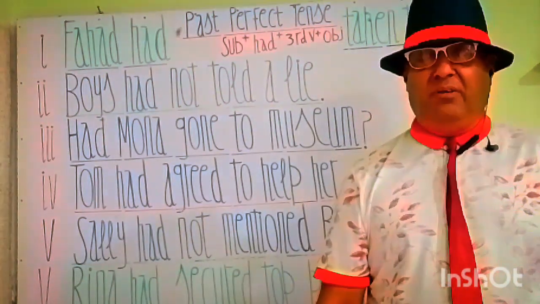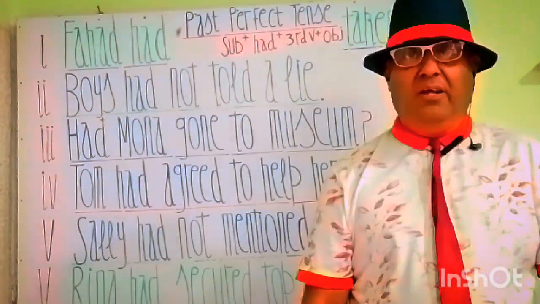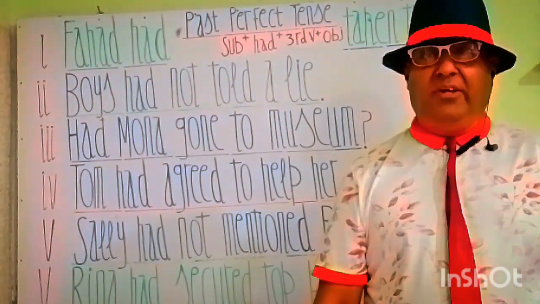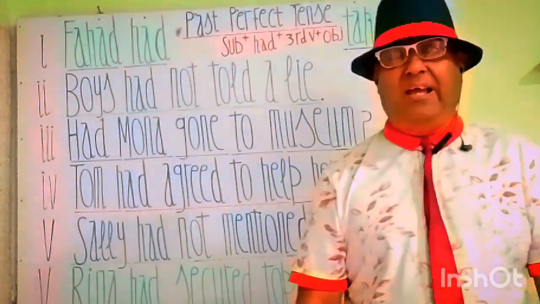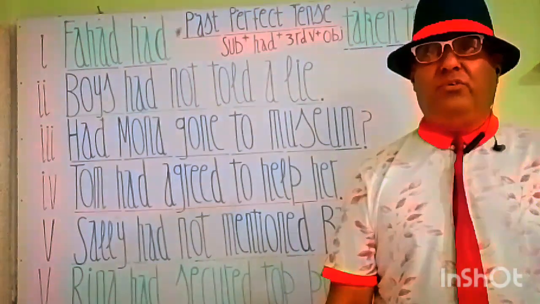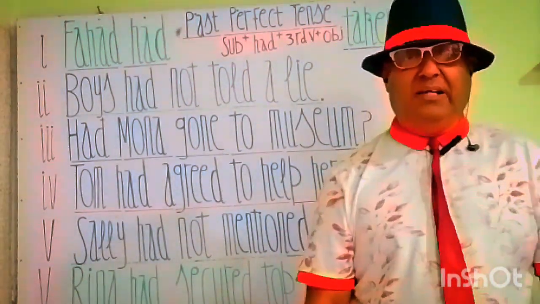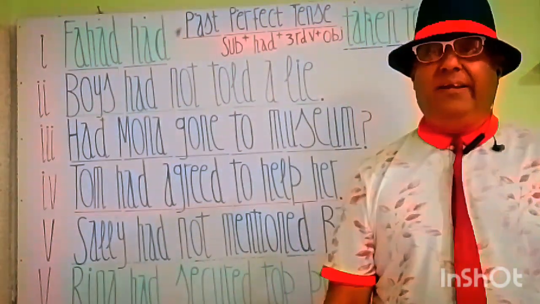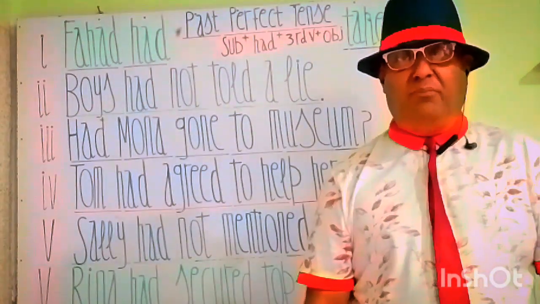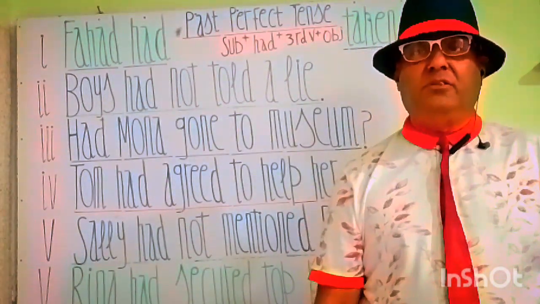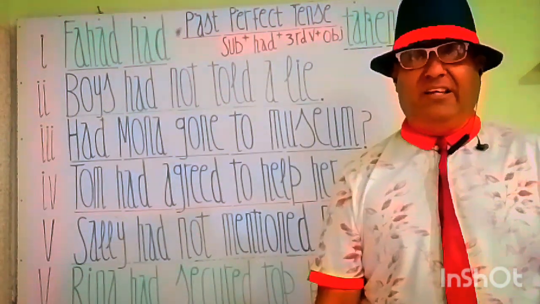Principal verb third form, and to is a preposition, and to help is an infinitive, to help her is an object. Tom had agreed to help her, Tom उसकी मदद करने के लिए मुत्तफिक हो चुका था। Tom is a subject, had is a helping verb, agreed is a third form of principal verb, to help is an infinitive verb, and her is an object.